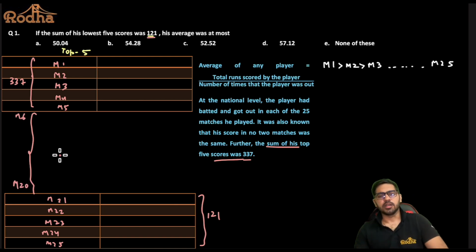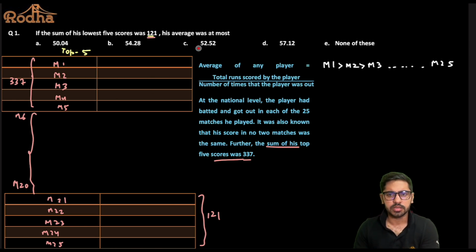But one thing for sure that I know here is that all the scores are distinct. So I've arranged them in descending order, let's say. The largest score is in match M1, match 2 has the second highest score, and the lowest is 25. So from 6 to 20, the scores are definitely distinct and they're decreasing, right?